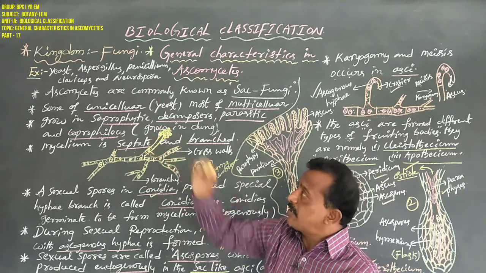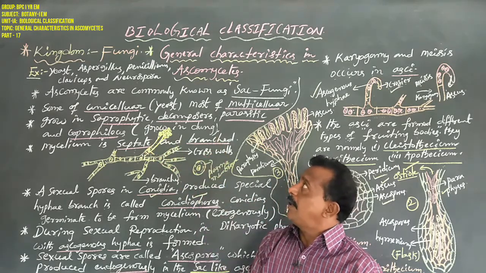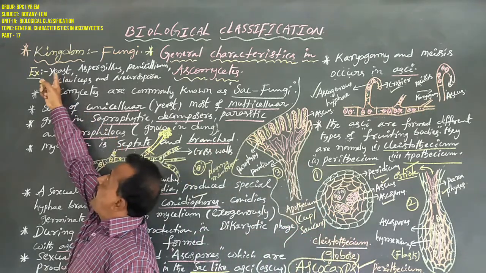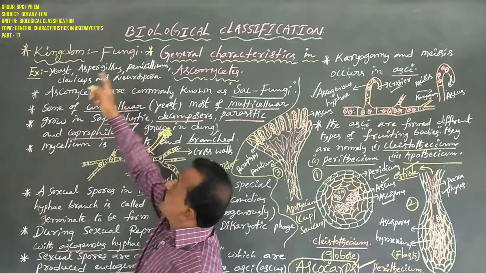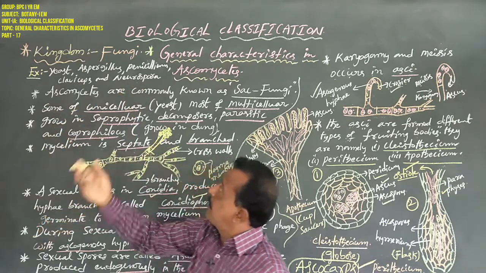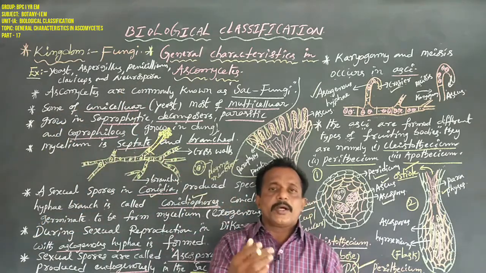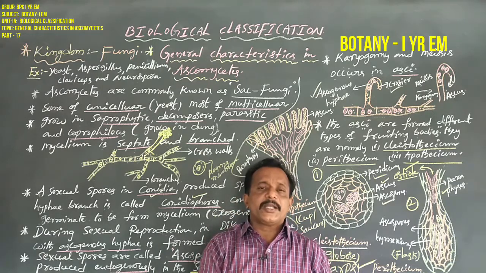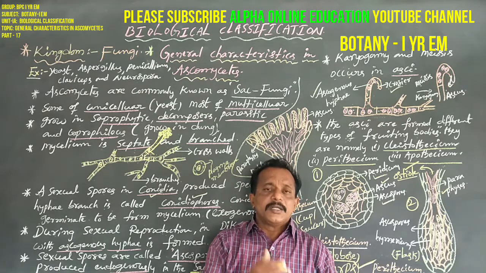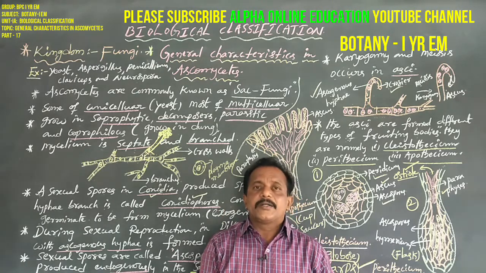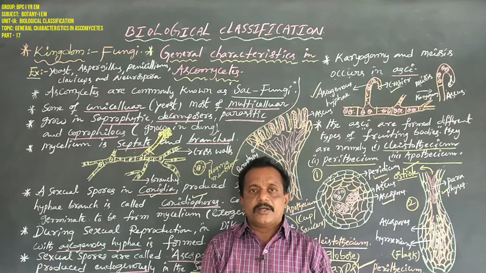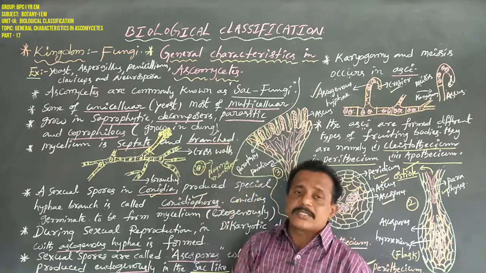Yeast is a unicellular organism, and the remaining ones are all multicellular. Yeast is used to make bread, and Penicillium produces the penicillin antibiotic. Nowadays Neurospora is used extensively in biochemistry and genetic work. At the same time, some members of Ascomycetes, morels and truffles, are very edible. That is the importance of Ascomycetes. Okay, now thank you.